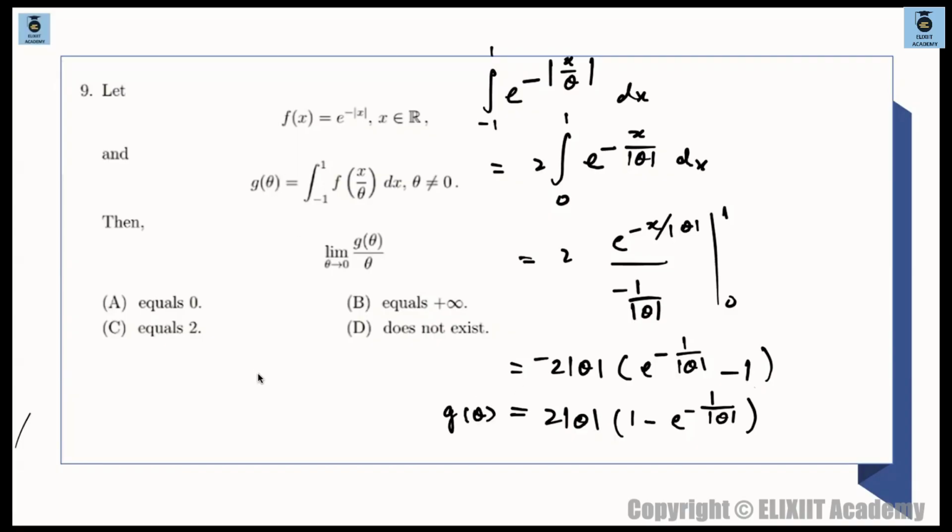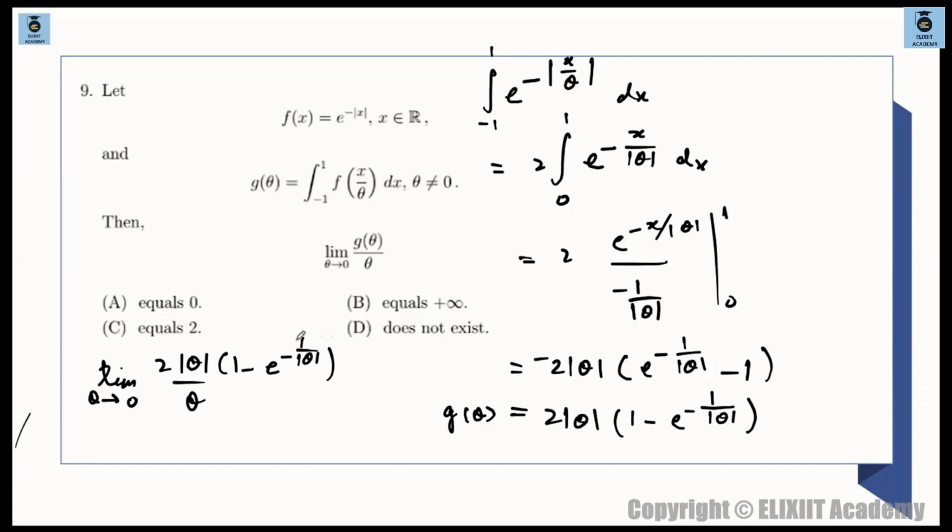अब बोल रहा है कि find limit theta tends to 0 of g of theta by theta. माने g of theta by theta माने 2 times of mod theta into 1 minus e raised to the power of minus 1 by mod theta. ठीक है? और फिर divided by theta. Theta by theta will not exist. As theta tends to 0, this will tend to, for all cases, as theta tends to 0, whether positive or negative. ये तो समझ पा रहे हो?